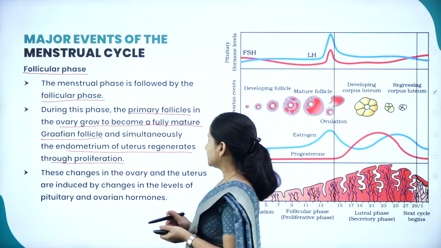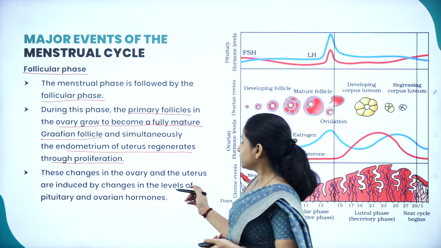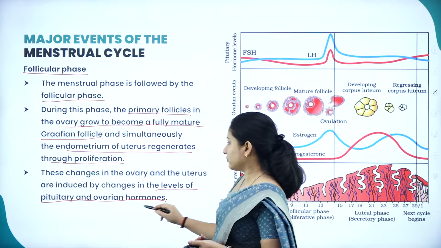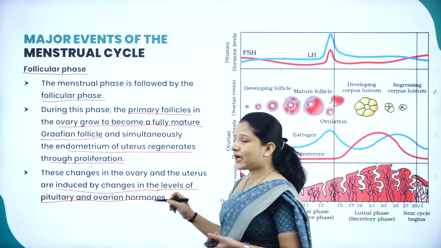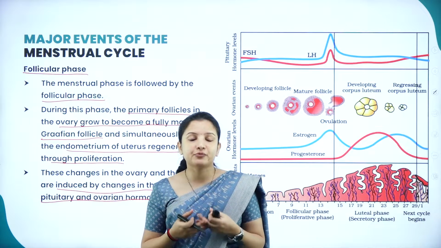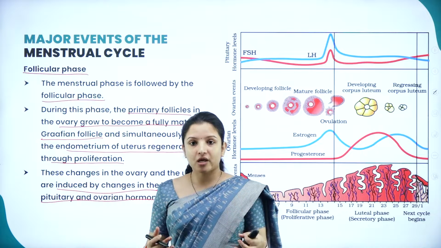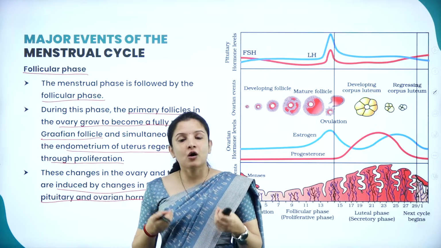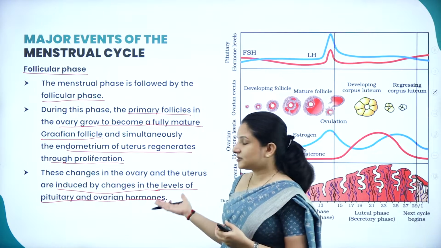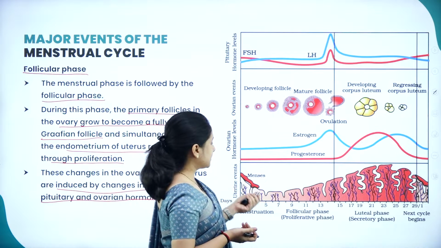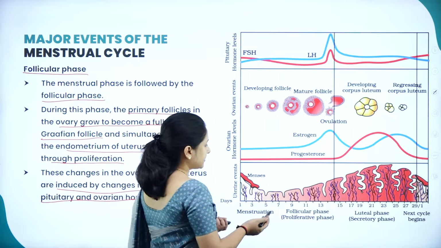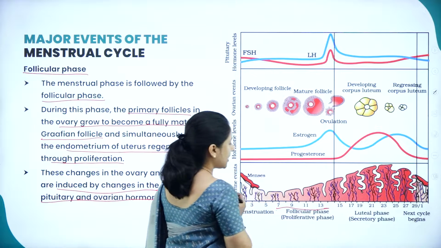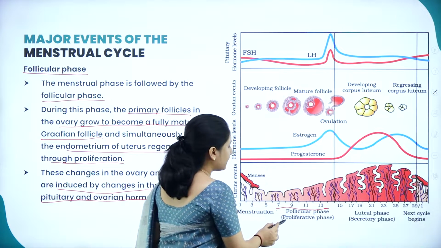So these changes in the ovary and the uterus will induce changes in the levels of the pituitary and the ovarian hormones. At that time, whatever hormones are needed, be it progesterone or estrogen, and how much should be produced, be it follicular stimulating hormone or various other hormones, all that gets secreted at this particular phase. That is nothing but the follicular phase, as you can see, from around the 7th to the 13th day.